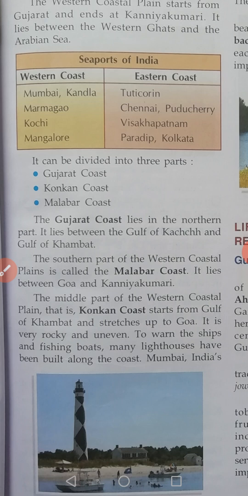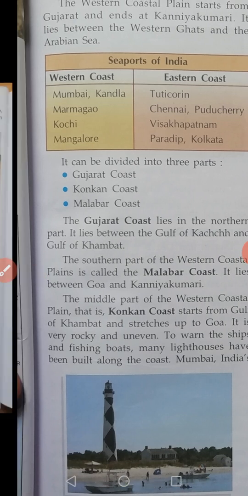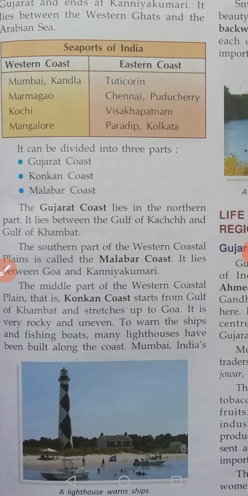The middle part of the western coastal plain is the Konkan coast. Actually, they need to give the Gujarat coast first, then the Konkan coast, then the Malabar coast, but here they have changed the order. First they have given the Gujarat coast and then the Malabar coast, and now they are coming to the Konkan coast. It starts from the Gulf of Khambat and stretches up to Goa.